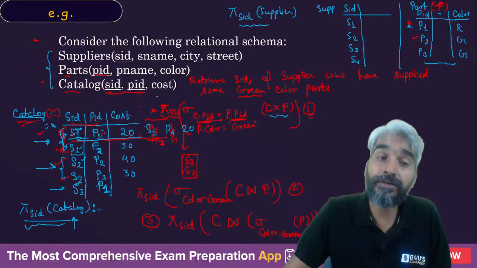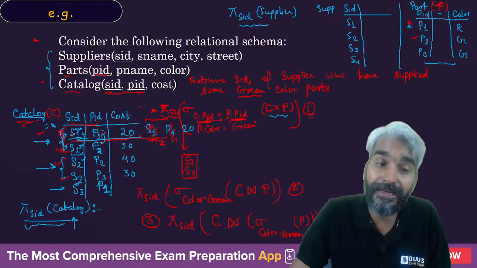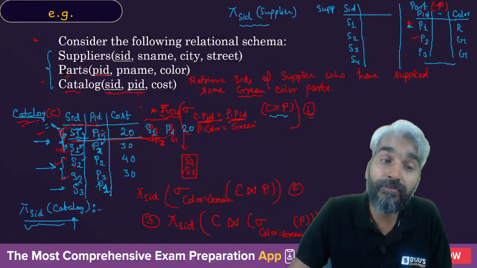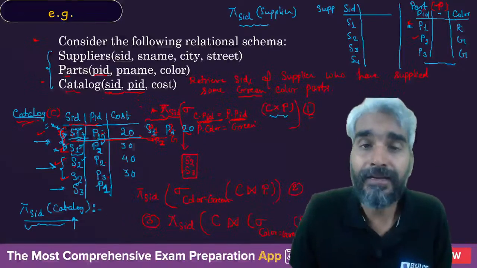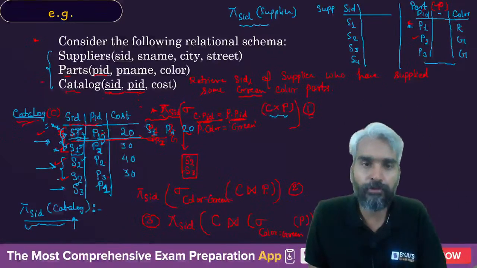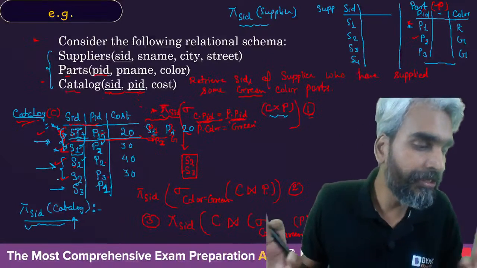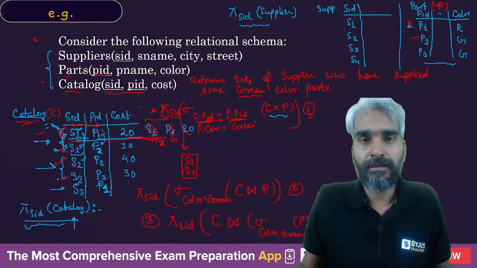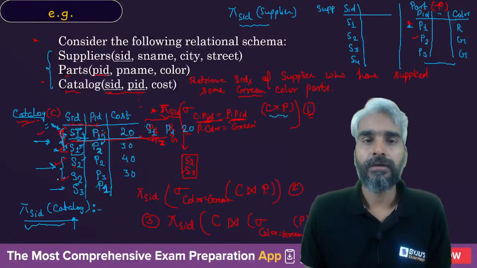When you want to check whether the supplier has supplied two parts, so you want to see whether the SID is the same and PIDs are different or not, then you want to check one tuple of catalog with another tuple of catalog, therefore you will multiply the catalog with catalog. If you want to compare three tuples, then three times multiplication. If you want to compare four tuples, then four times multiplication, and so on. Clear? So this is it with respect to relational algebra.